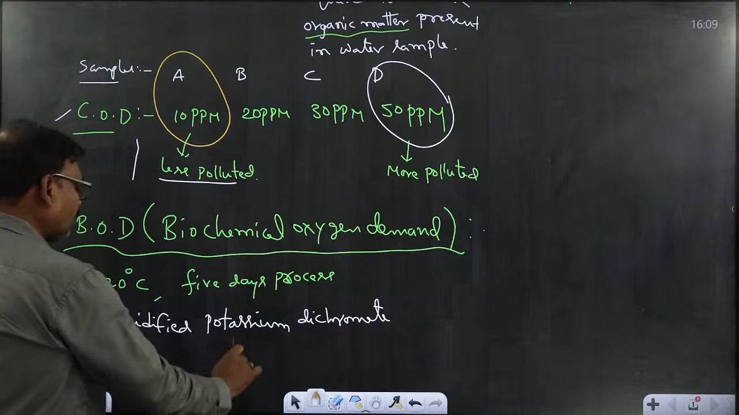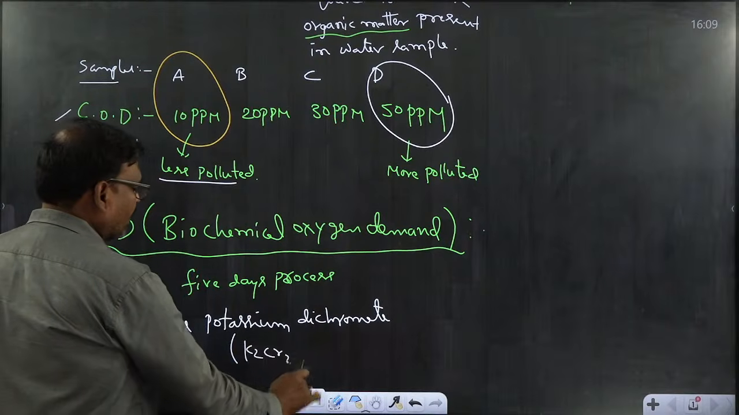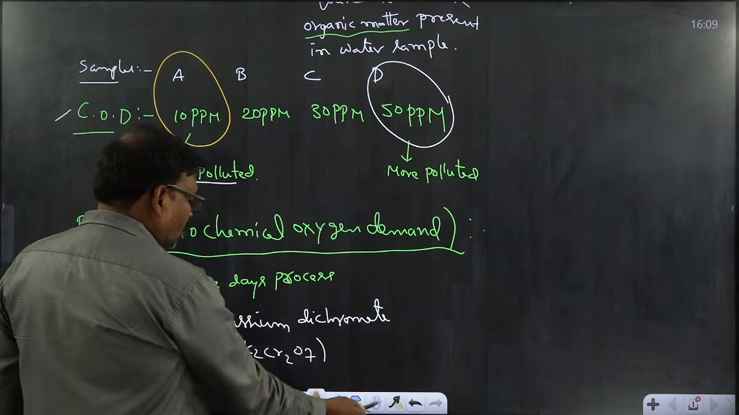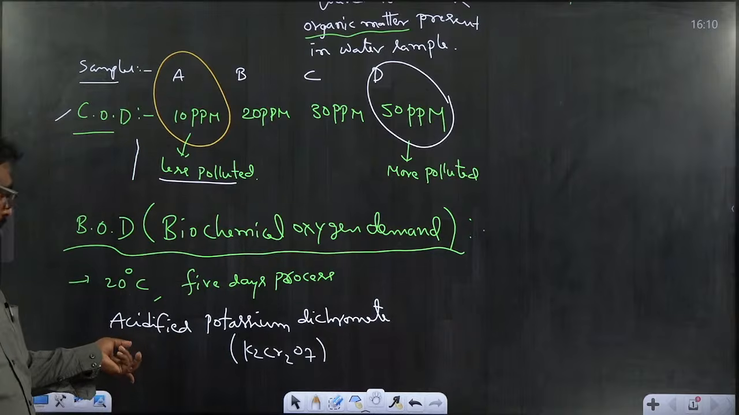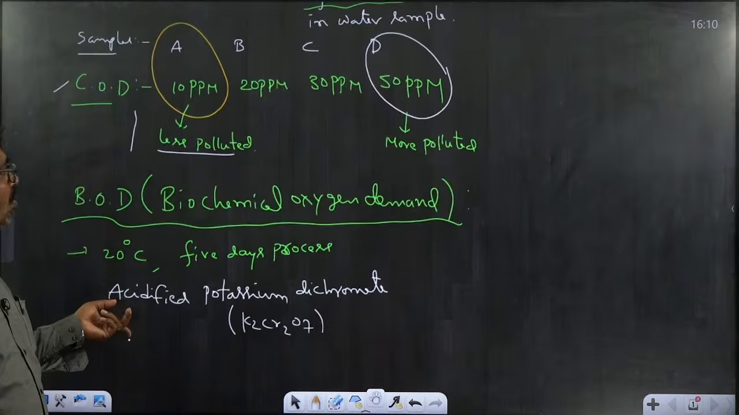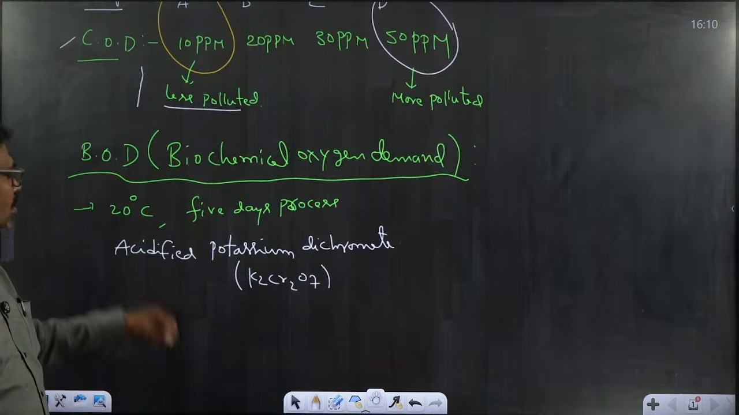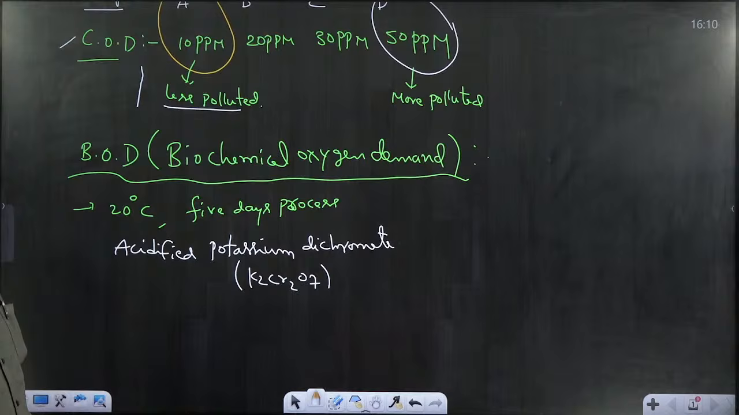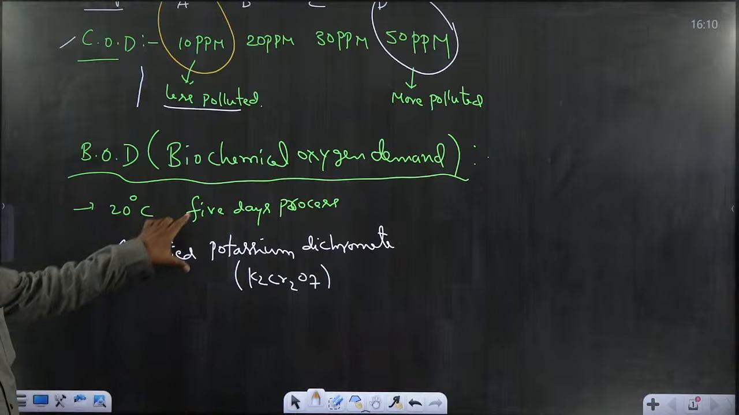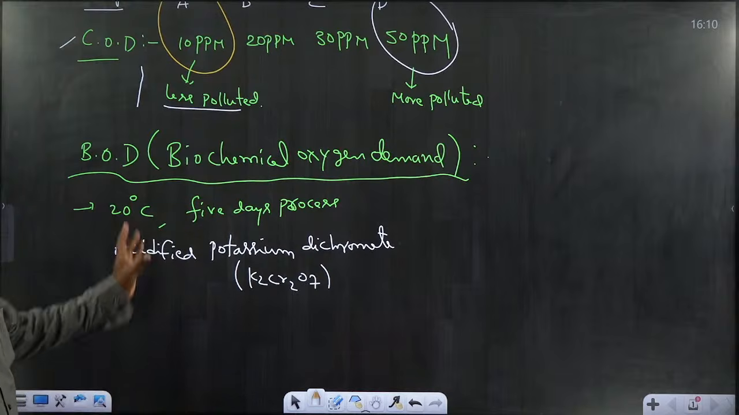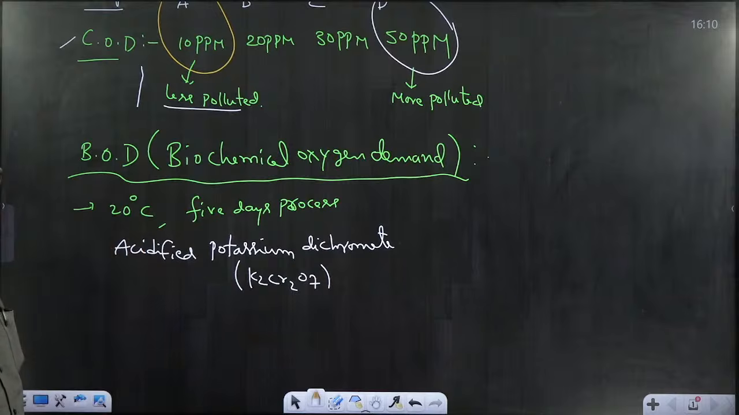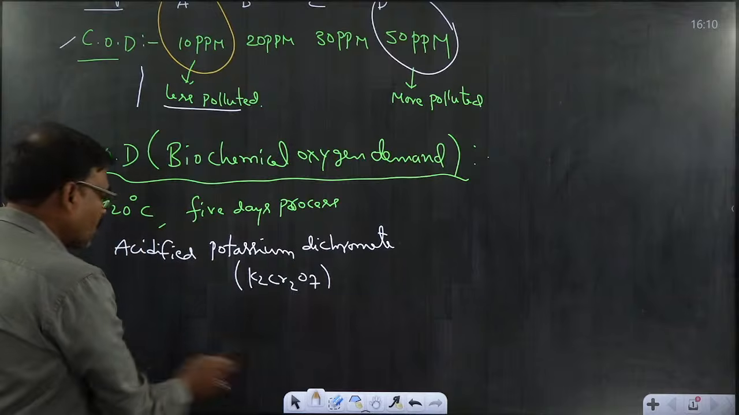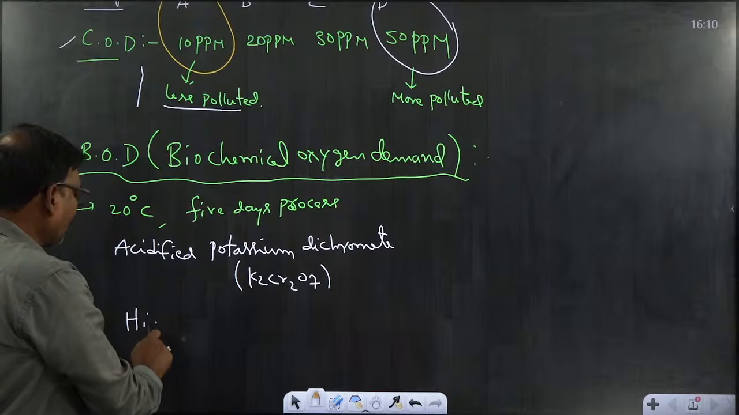K2Cr2O7. Acidified potassium dichromate is a reagent. So those samples which are analyzed for BOD value are taken, and acidified potassium dichromate is added at a temperature of 20 degrees centigrade, and the samples are stored for 5 days. After that, analyzing, we get the BOD values. So here also, higher the BOD value,